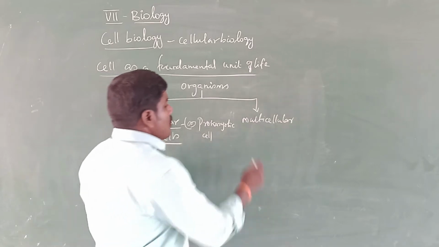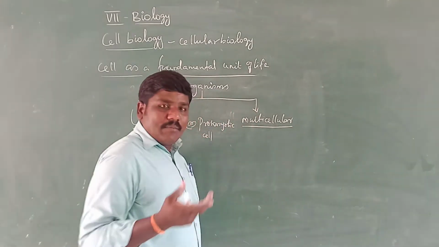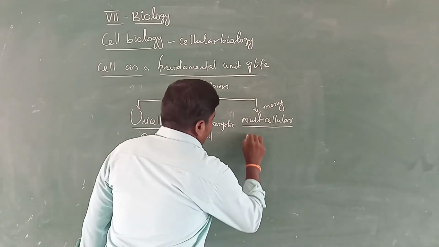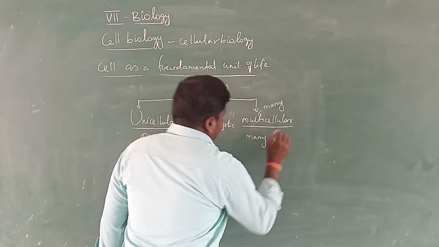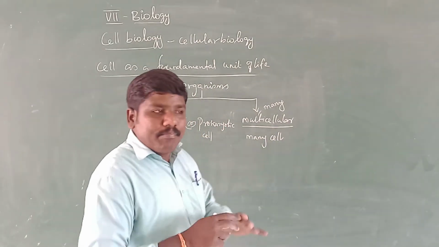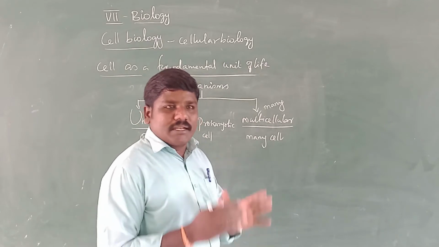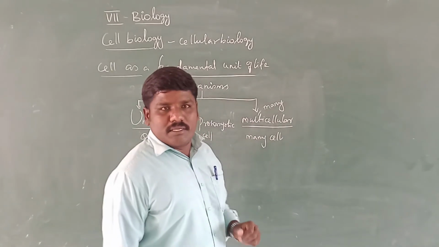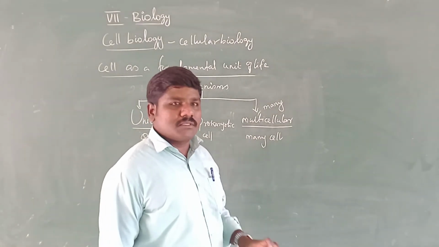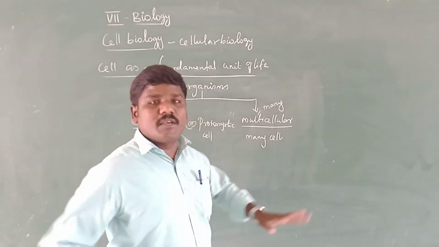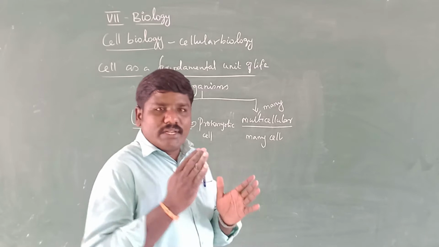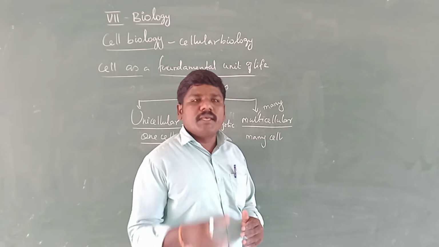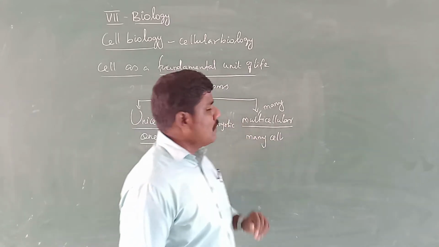The next one is multicellular organisms. Multi means many, so many cells. When an organism is made up of many cells, or different types of cells are present in a particular organism, this type of organism is called a multicellular organism. Each and every cell, each and every tissue, each and every organ performs a specific function. So that is a multicellular organism.